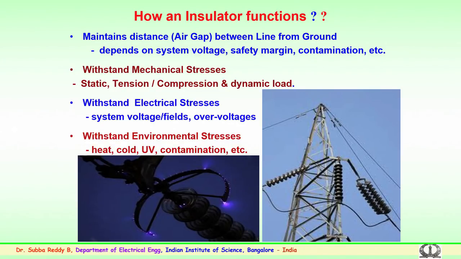Apart from lightning, we have the voltages which are developed because of switching effects, that is, switching of the circuit breakers, closing or opening of the circuit breakers. So, switching surges are also developed. Apart from lightning overvoltages and switching overvoltages, normal working power frequency overvoltages also happen because of some conditions where the line gets disturbed. So, it could be the normal conditions, that is the power frequency overvoltages, switching, lightning overvoltages, and performance under various environmental stresses.